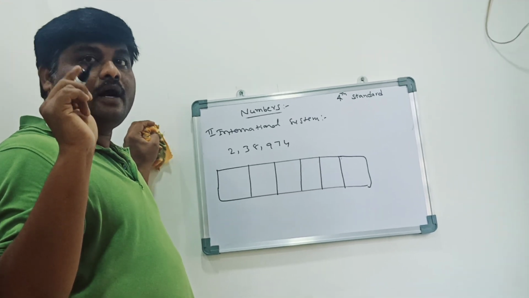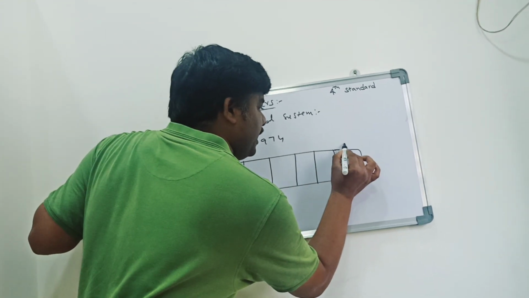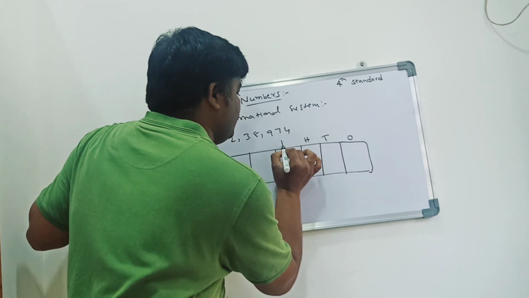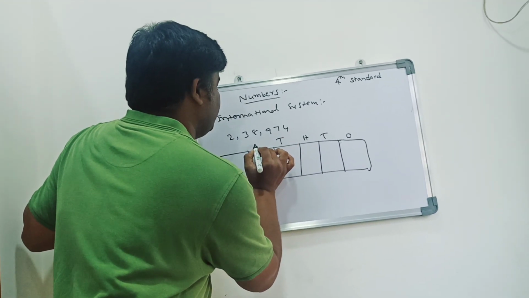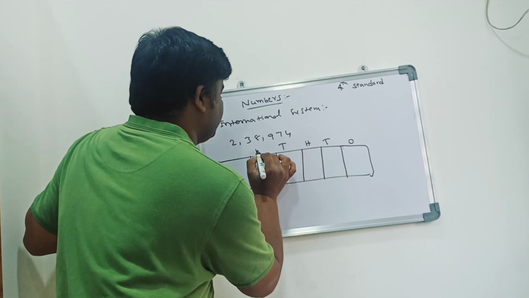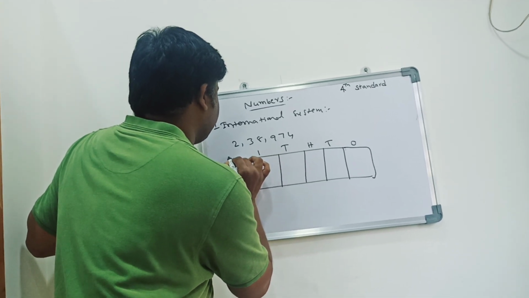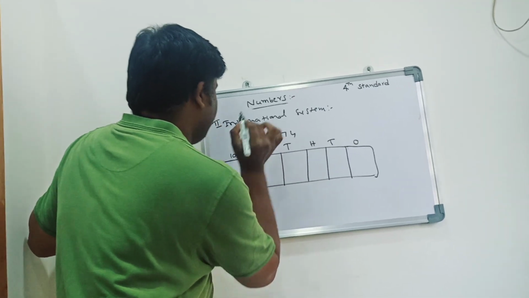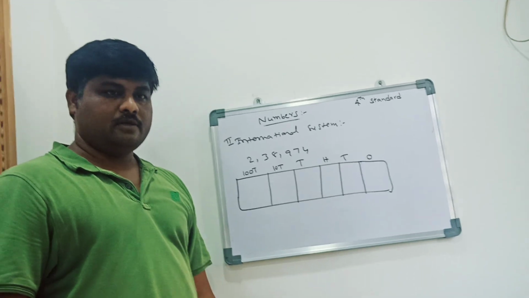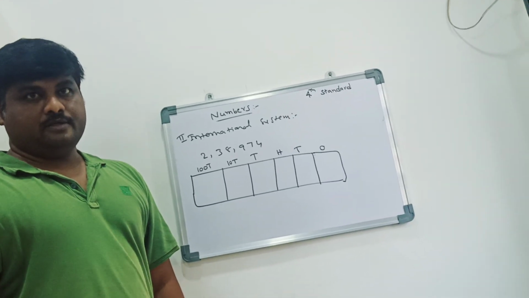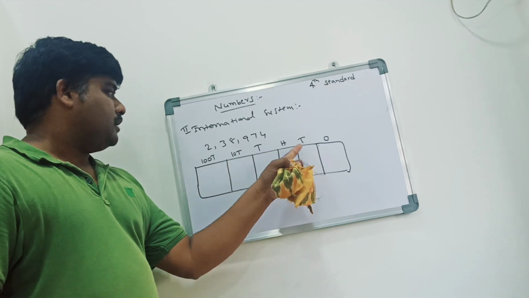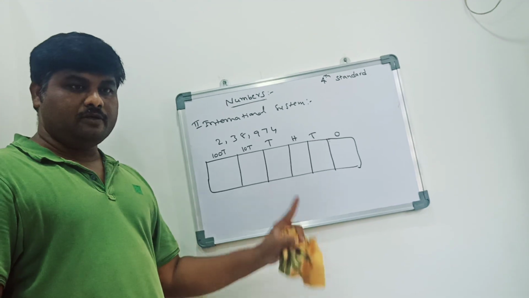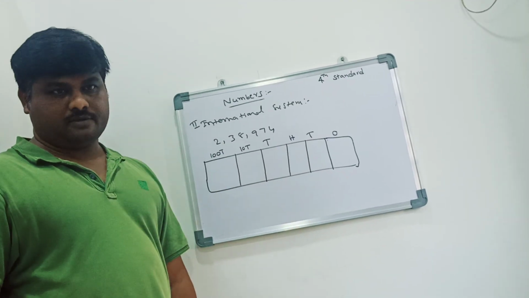Here, ones, tens, hundreds, thousands, 10,000s, and here, hundred thousands. This is the international system. The Indian system is ones, tens, hundreds, thousands, 10,000, lakhs. But coming to here, it would be hundred thousands.